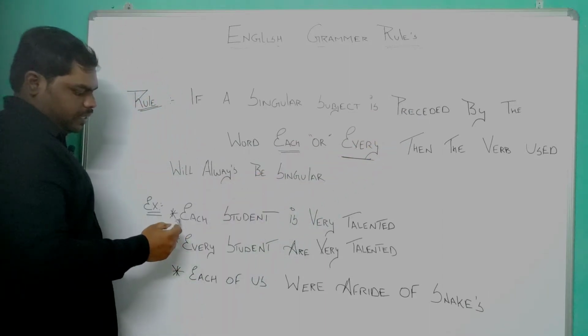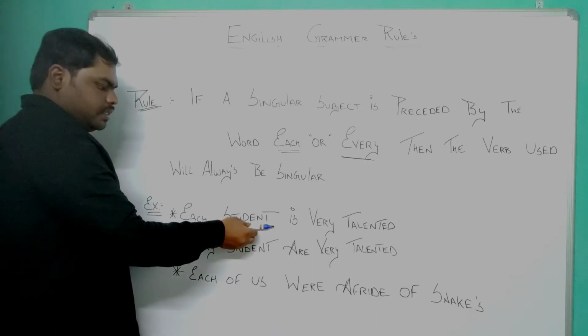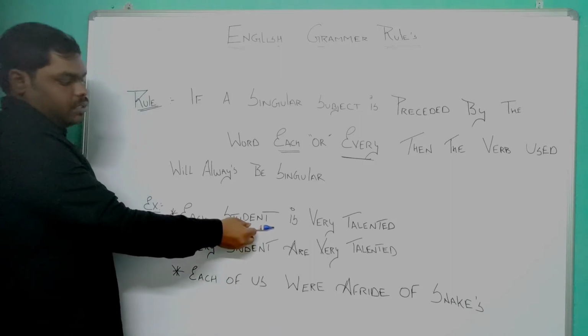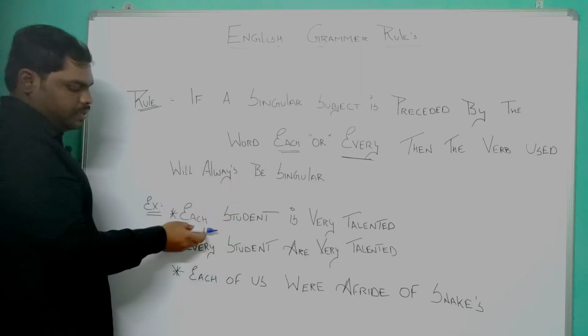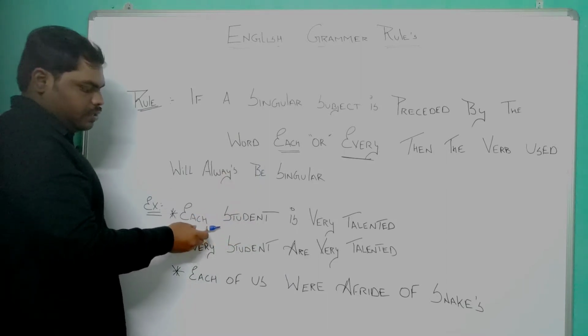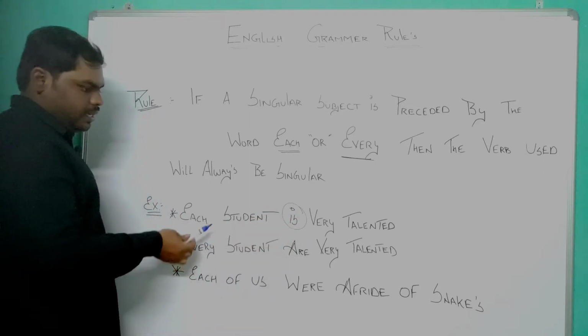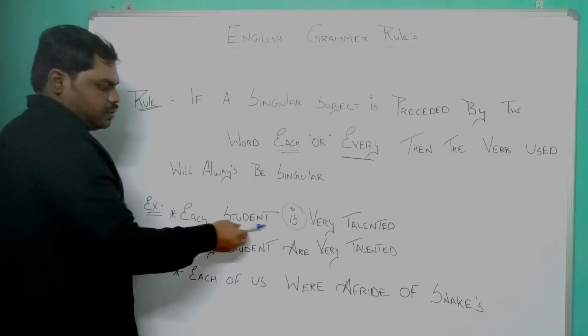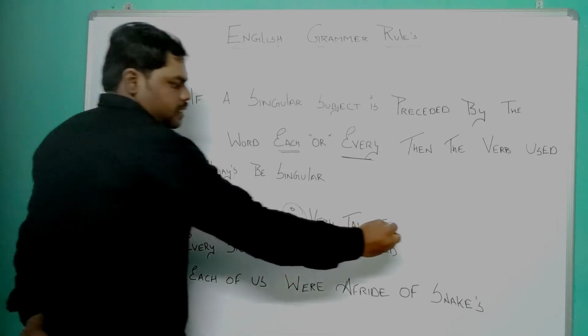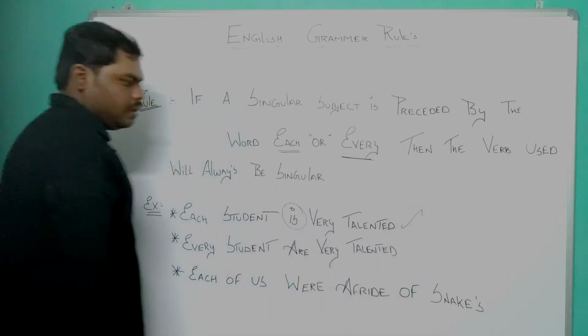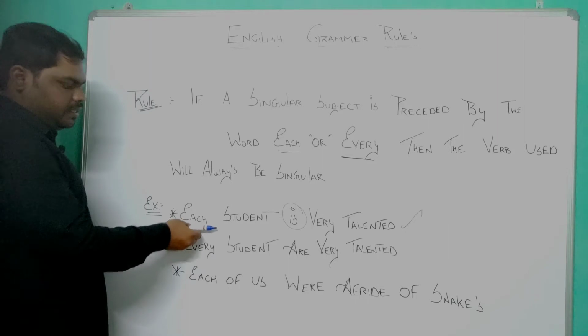So here in the sentence, the condition is being satisfied, right? The word student is a singular subject and it has been preceded by the word each. So we should always use a singular verb here. So this sentence, each student is very talented, is true. It is in the correct form of sentence, right?